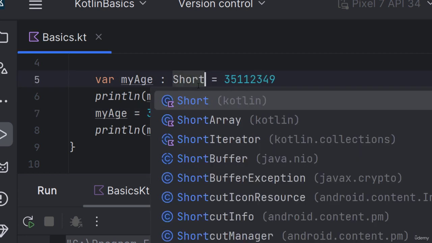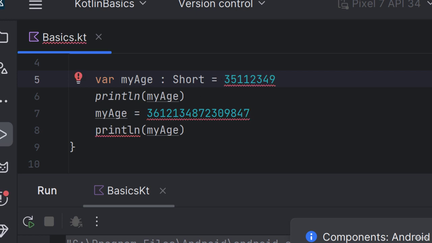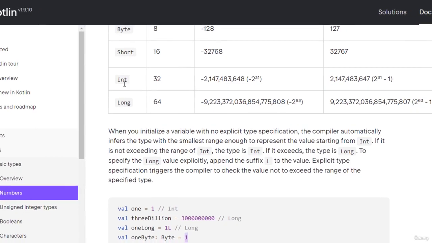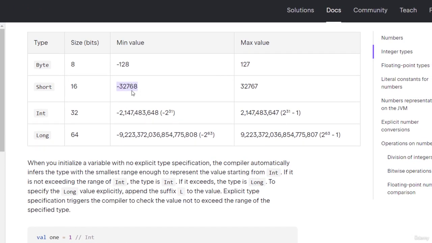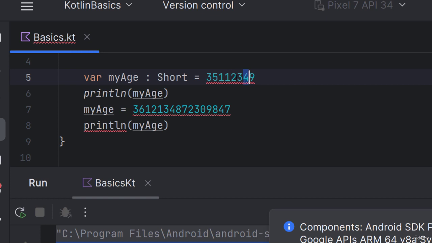And there is also this thing called short. And short is a number that is smaller than we have here. We can go back to the documentation for us to look at this. You can see short goes from minus 32,768 to 32,767. So if we were to reduce this number to, let's say, 31,000, suddenly that's fine. Obviously, for this big number that we have here, it's not fine. So that's how you can define the data type manually.